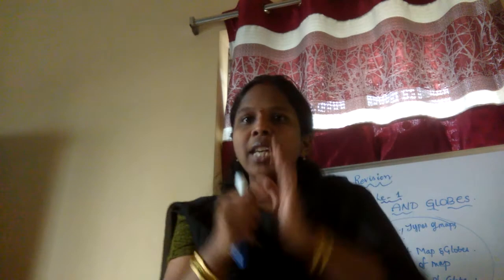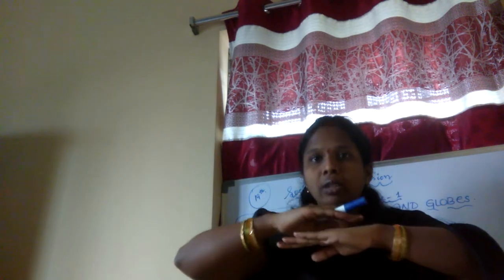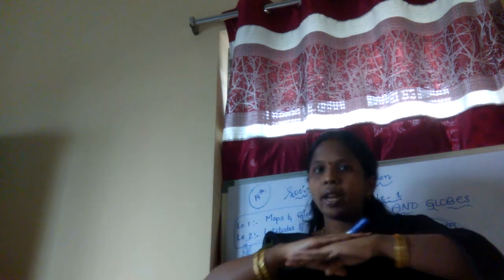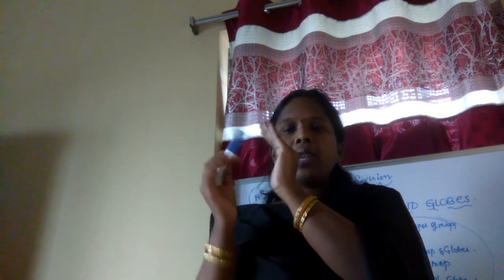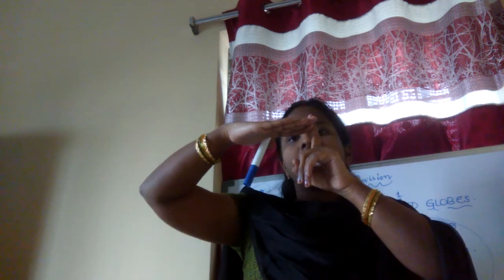If I am showing a globe, in the middle is the equator, which divides the northern and southern hemispheres. The prime meridian separates the eastern and western hemispheres. Above the equator is the Tropic of Cancer, and below the equator is the Tropic of Capricorn.